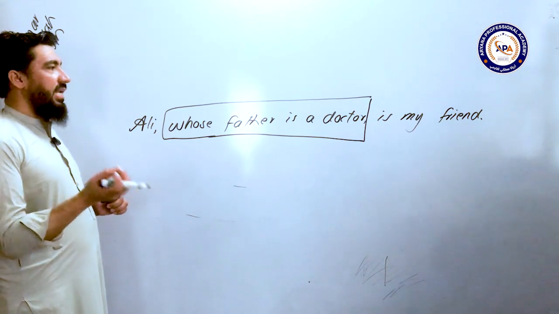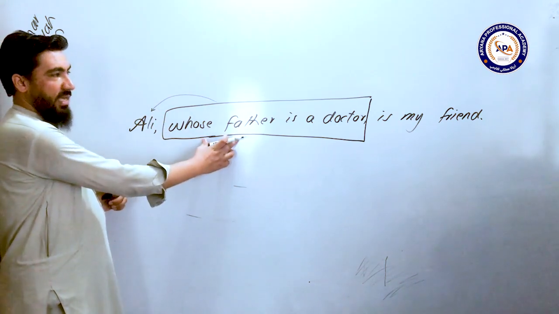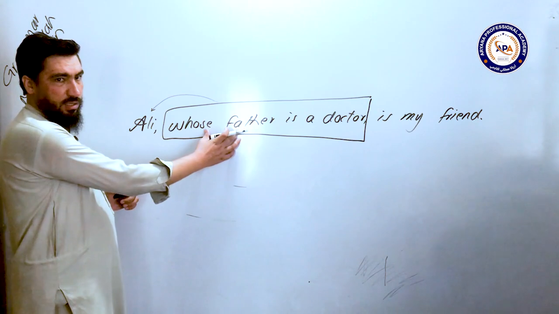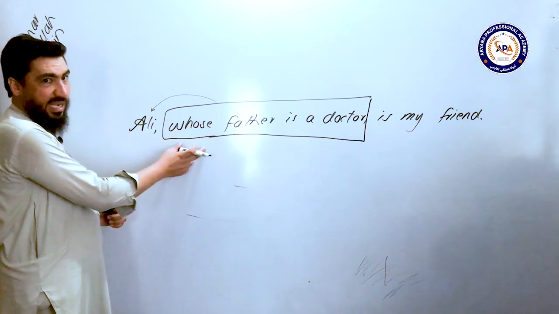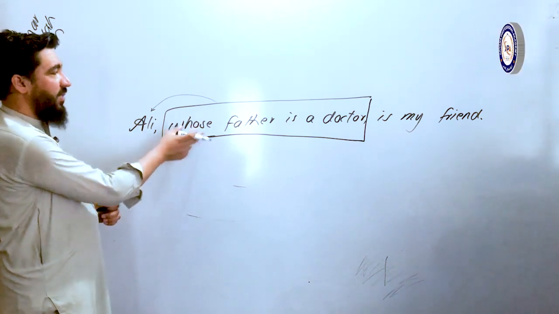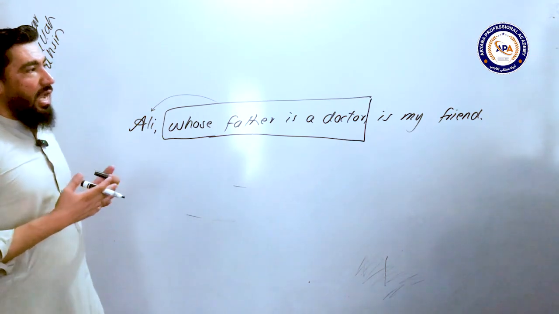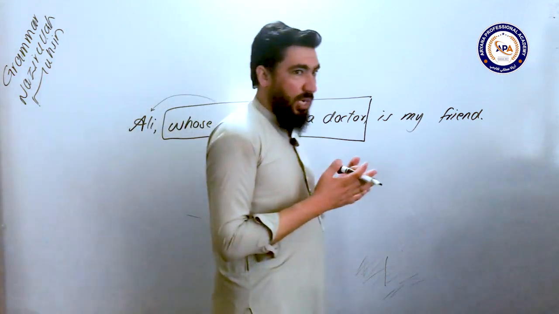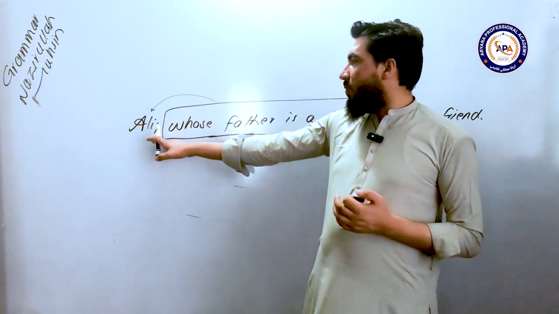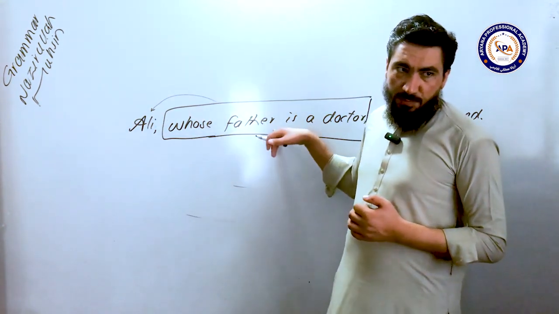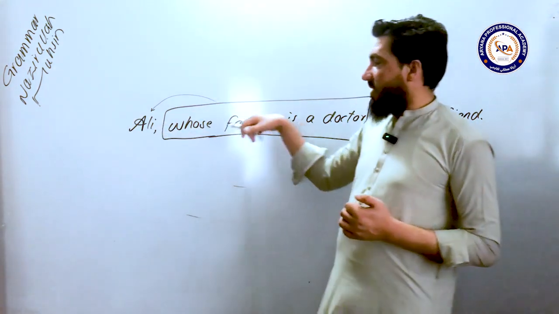So if there is a clause which gives extra information about this noun, definitely it is a clause, because it has a subject and verb giving extra information about the antecedent. And why is it an adjective clause? Because it gives information about a noun. So within a sentence, if there is a clause, meaning a combination of words containing a subject and verb, and it modifies any noun used before it, that is called an adjective clause, because this clause gives extra information about Ali.